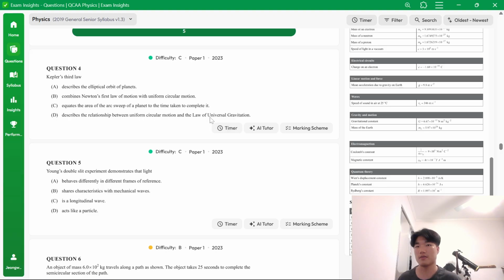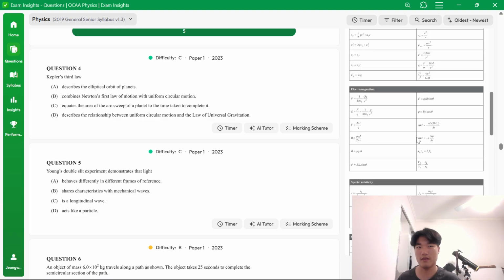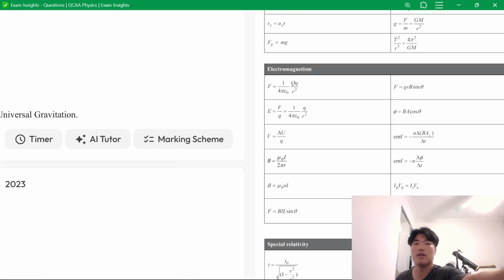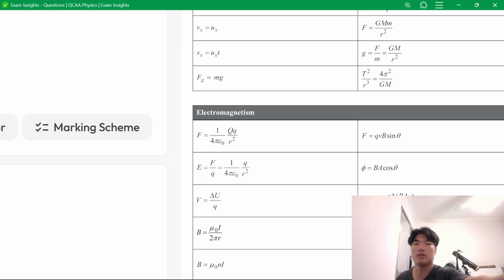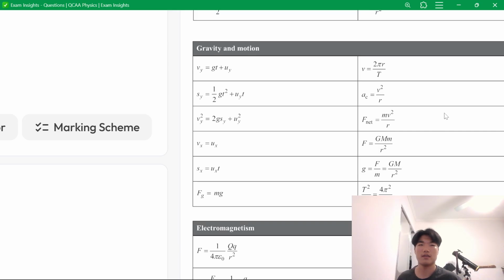And it makes sense because the law of universal gravitation, I believe, is equated with this.